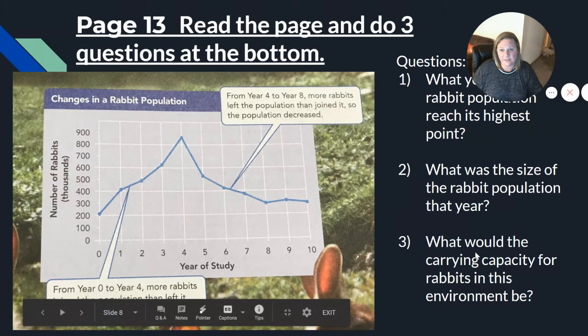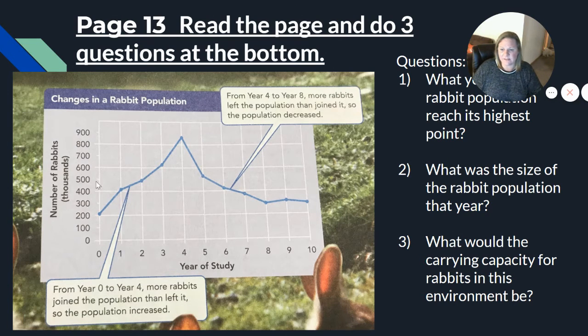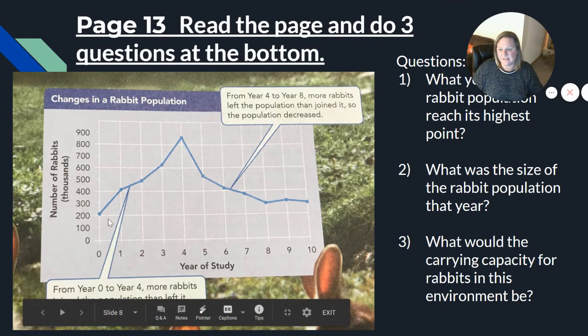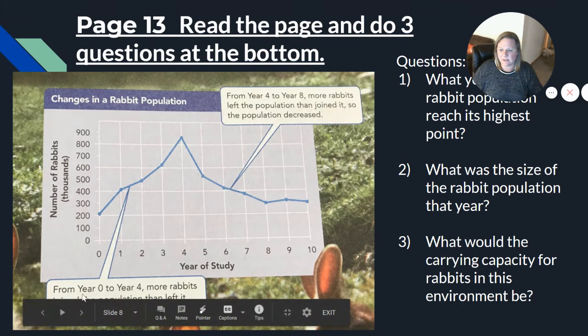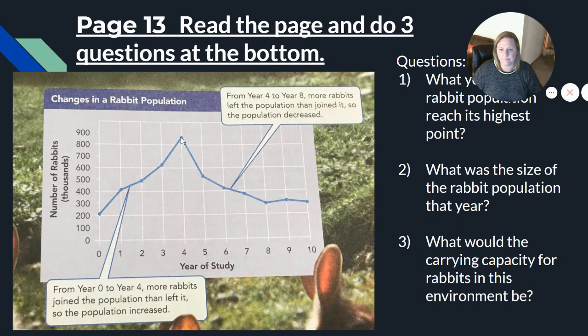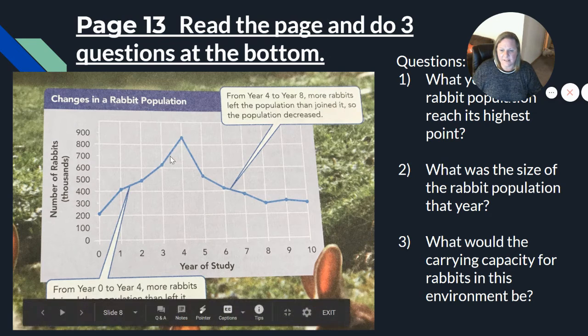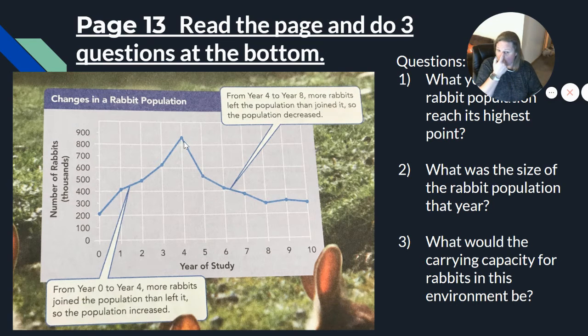Okay. So if you have your book and you want to look on page 13, this graph is on page 13. And just to explain this graph, we have years on the x-axis here, and we have our rabbit population going up for a period of time and then going down for a period of time. So from year 0 to 4, more rabbits joined the population than left it. We had more of them being born than dying, and so our population goes up. At year 4 right here, all of a sudden, we have more rabbits leaving the population, and so therefore our population numbers are going to go down, okay?